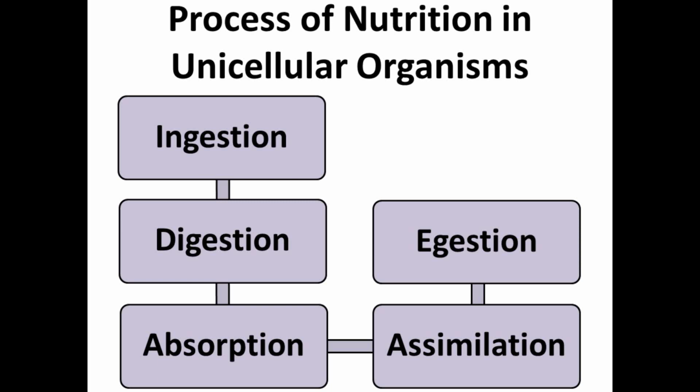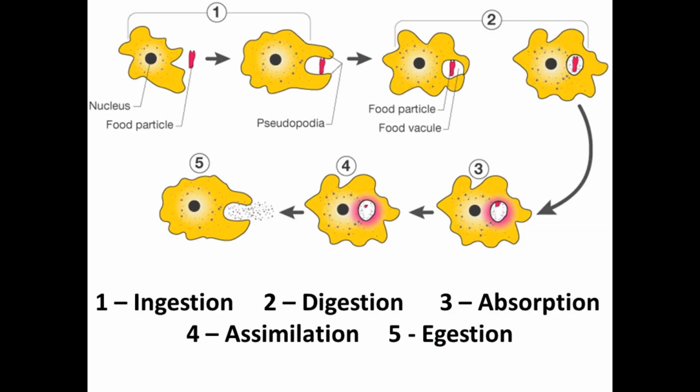And what happens to the undigested food or the waste food? That is thrown out of the body. You can see in this diagram the amoeba with the help of pseudopodia. Pseudo means false, podia means feet. These pseudopodia are extensions of the cell membrane which look like feet, and they help in capturing the food. So the amoeba captures the food with the help of pseudopodia.